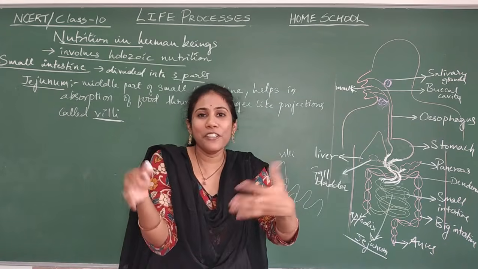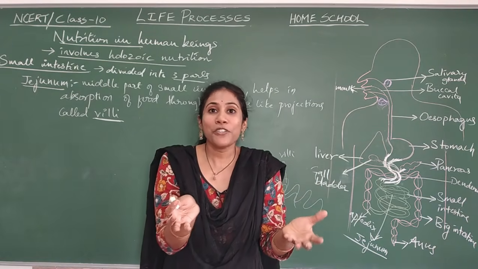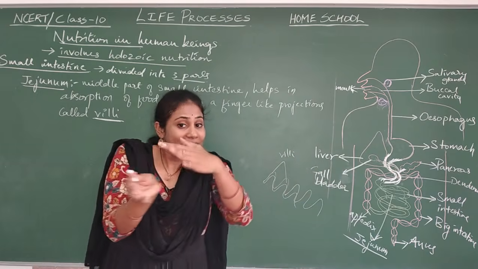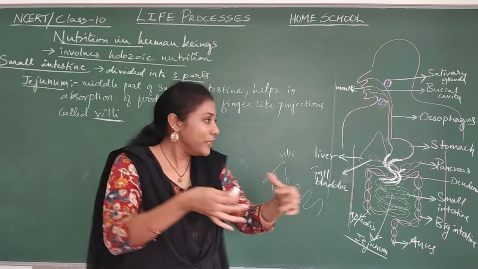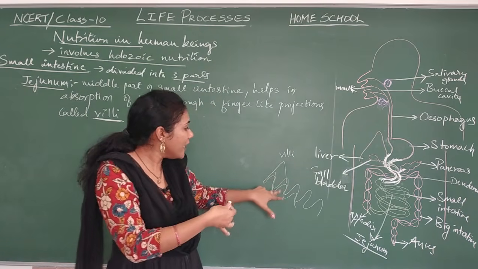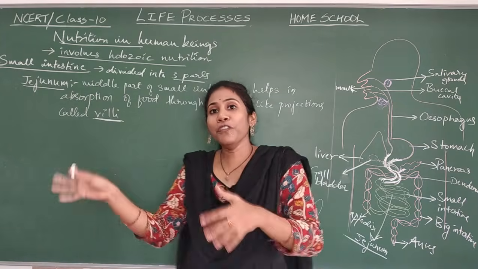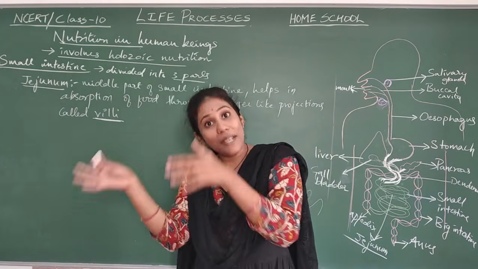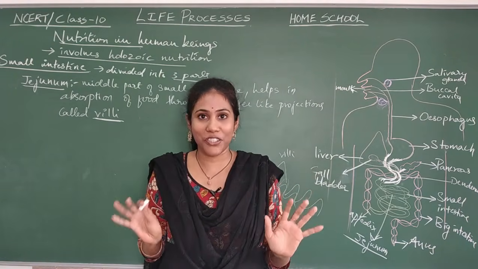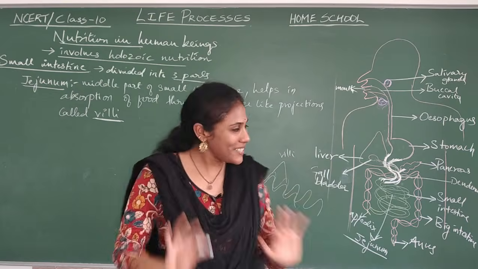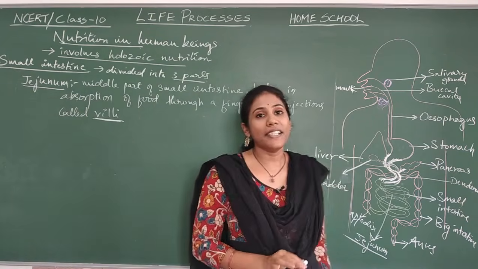Blood has to carry the food now to various parts of the cells to produce energy. So villi is connected to the blood vessels, blood pipes. It will absorb the food and pass that food to the blood pipes. So food will be passed through blood to all the cells of the body to produce energy. Clear, everybody? So this is what is happening in the jejunum area of small intestine.